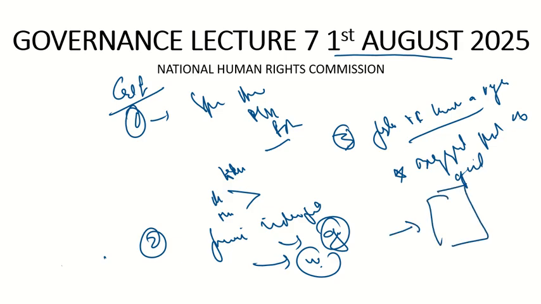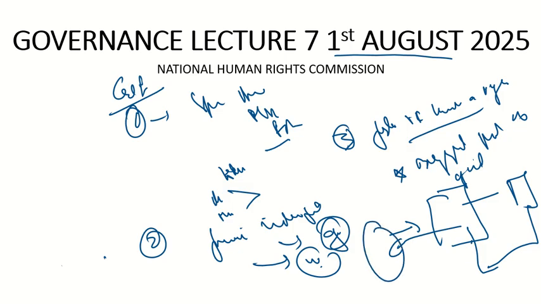Here a complaint will be filed. The National Human Rights Commission will transfer the complaint to the government, and the government will give the solution, they will answer, and then the National Human Rights Commission will transfer this answer to the person who has complained. It does not have the authority to enforce laws. Even though it can give guidelines, the police can easily evade these guidelines and it can do nothing about it. So it does not have this authority. According to Justice V.R. Krishna Iyer, it is just like the biggest post office of India.